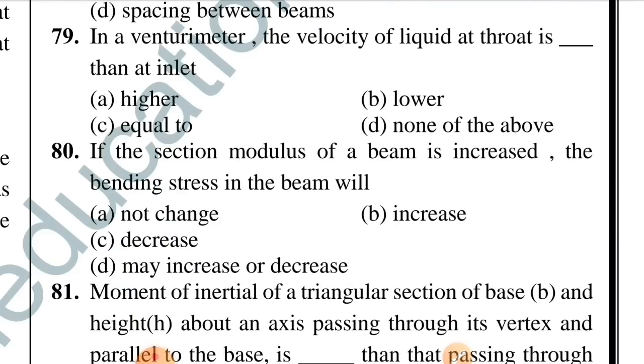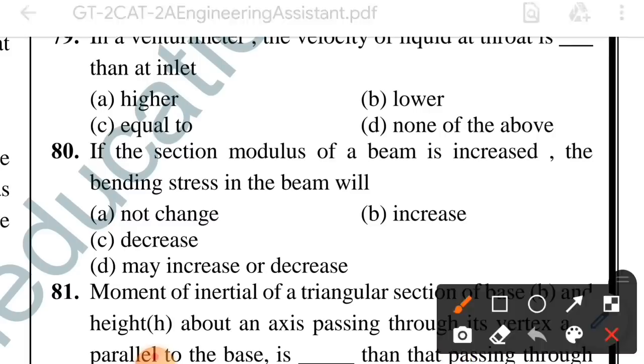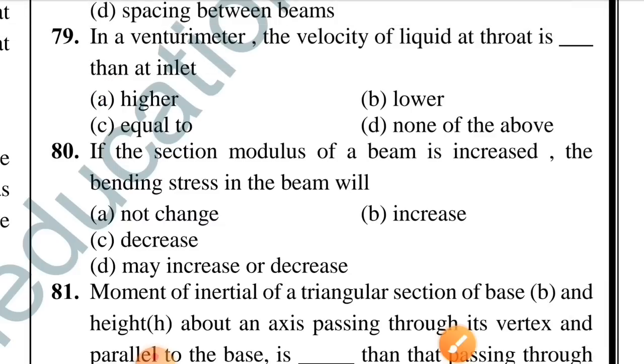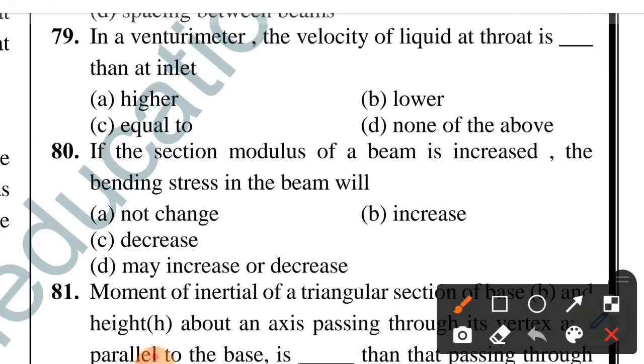Question number 79. In a Venturi meter, the velocity of liquid at throat is dash than at inlet. Option A is correct, higher. Question number 80. If the section modulus of a beam is increased, the bending stress in the beam will be. Option C is correct, decrease.